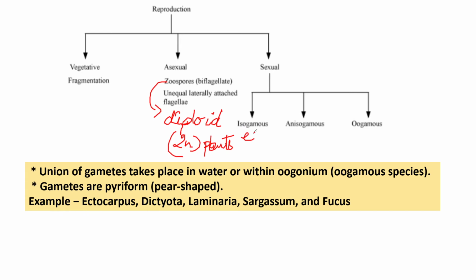Here, in isogamous, the gametes are of equal size. Anisogamous is where the motile gametes are of unequal size.